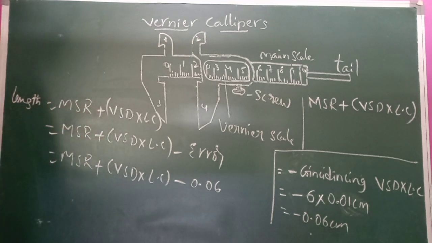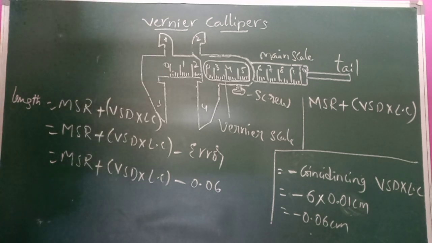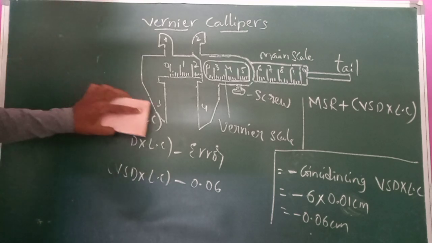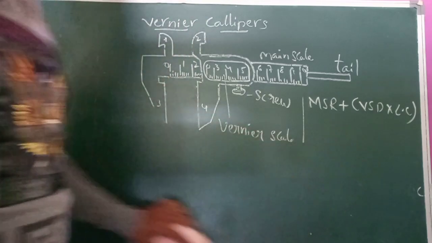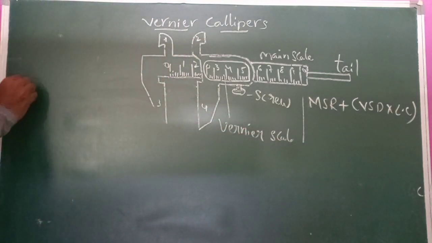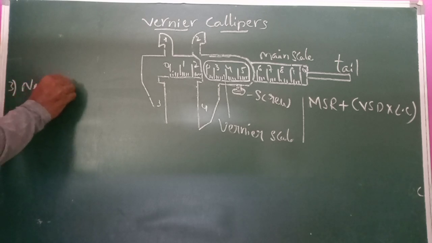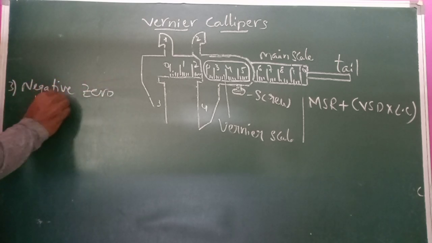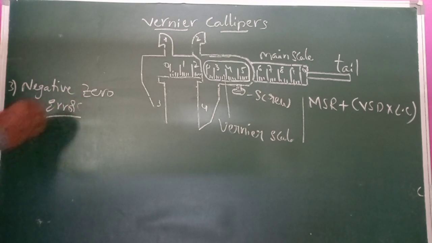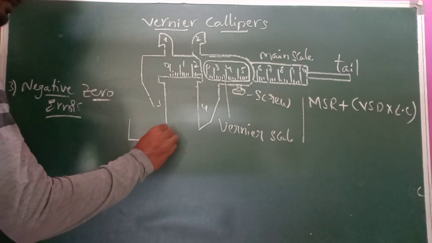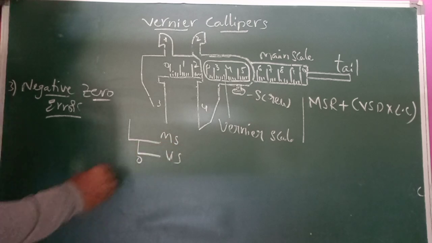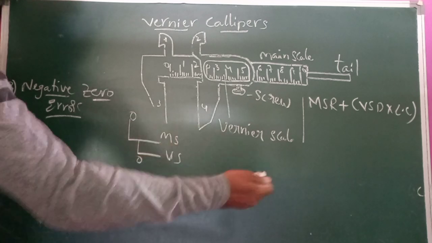Next is negative zero error. For positive zero error, the zero of the vernier scale is to the right of the zero of the main scale.